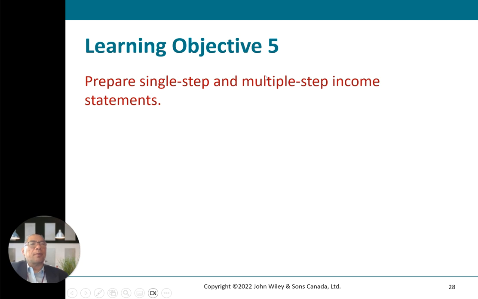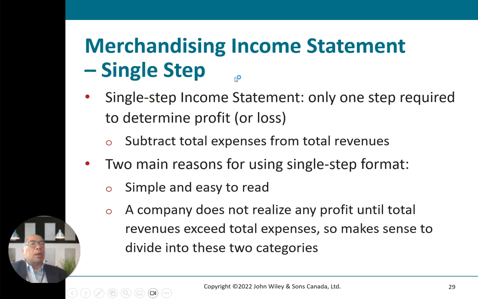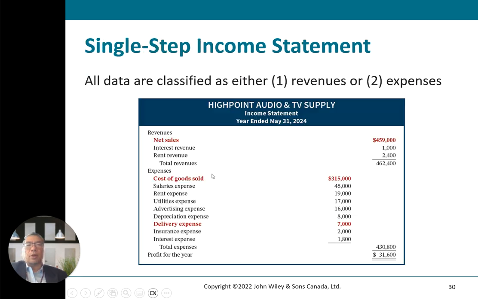Learning objective number 5: you need to prepare single-step as well as multi-step financial statements. A merchandising income statement in a single step requires only one step to determine profit or loss: subtract total expenses from total revenues. The main reason for using it is that it is simple and easy to read. The second reason is that a company does not realize any profit until revenue exceeds total expenses, so items are divided into these two categories.